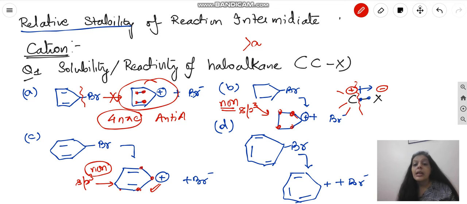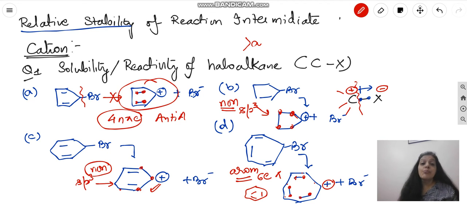Coming to the D, do we have resonance here? Yes. Plus single double in the entire cycle. How many electrons are revolving in the ring? 4, 5, 6. 6 electrons always make a compound. You remember the benzene, right? Everyone knows the benzene, right? So this is aromatic, and bachcho, we all know aromatic is the most stable one.